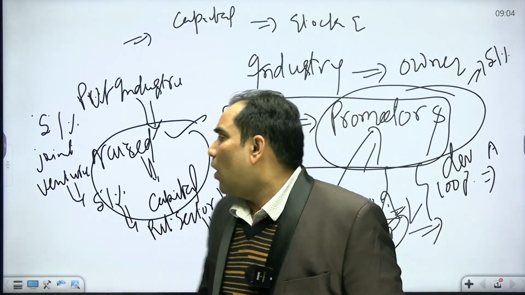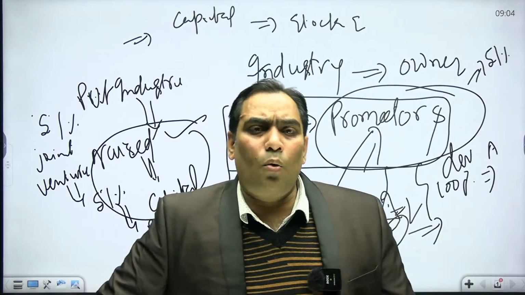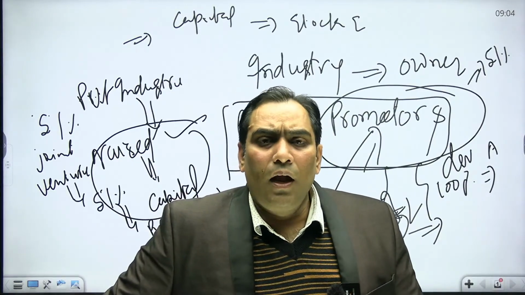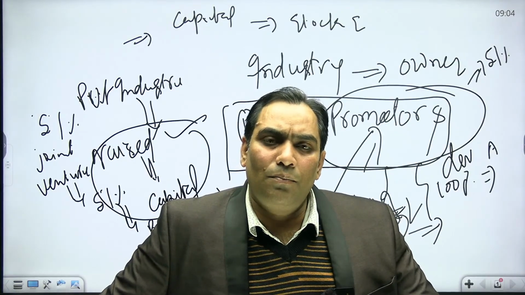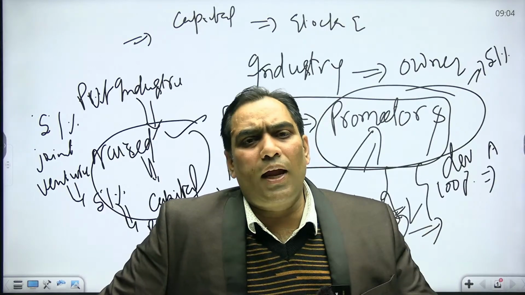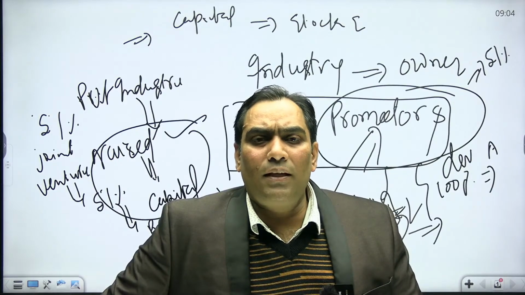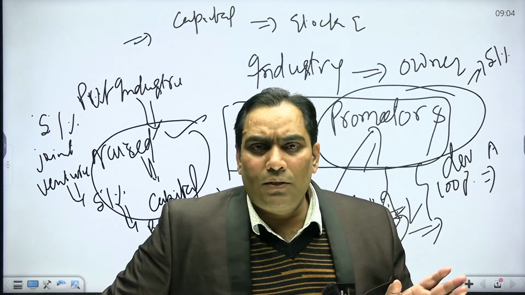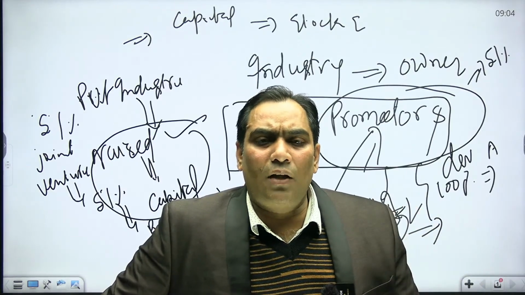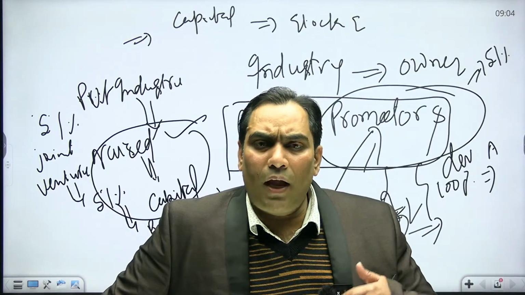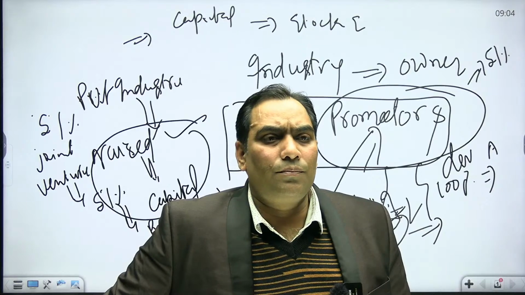So nowadays, although the definition of private sector is that 100% shareholding belongs to private hands, a joint venture is categorized either as public sector or as private sector. Public sector enterprises are those in which more than 50% shareholding belongs to the government, and private sector enterprises are those in which more than 50%, 51% shareholding belongs to the private sector.